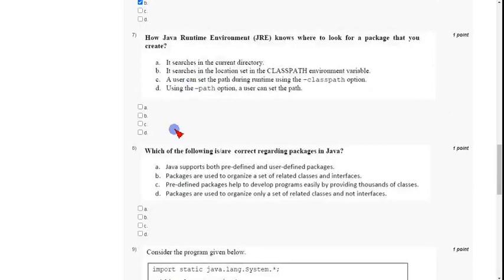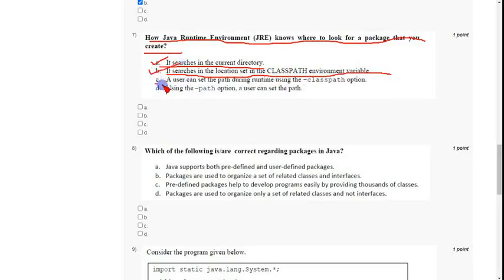And coming to the seventh one, how does the JRE know where to look for a package that you create? Actually there are three correct answers for this. The first one is option A, it searches in the current directory. Second, option B is also correct, it searches in the location set in the classpath environment variable. And the other correct answer is option C, the user can set the path during runtime using the classpath option. So options A, B and C are all correct for the seventh question.